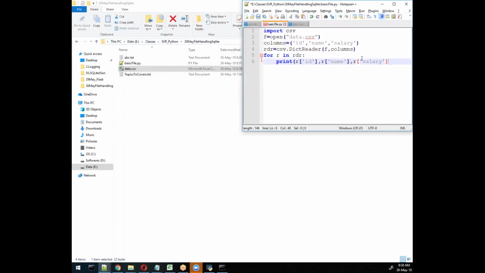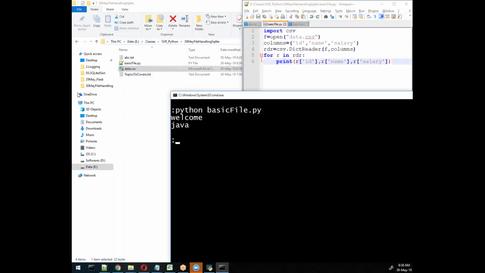So here salary will come. So this will generate the output as per your expectation. So let me try with this example here. Python basic file, and then run this file. So we'll get output whatever we require directly. So we can get exactly what we need, the data.